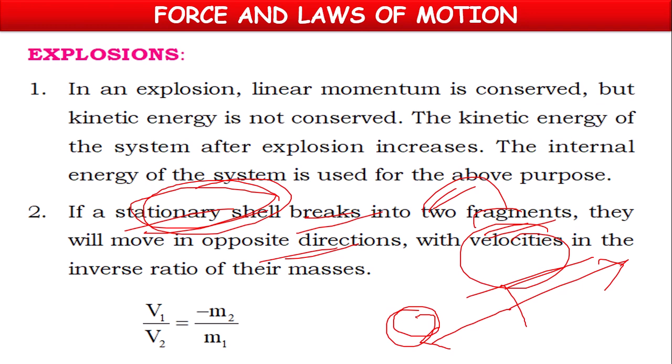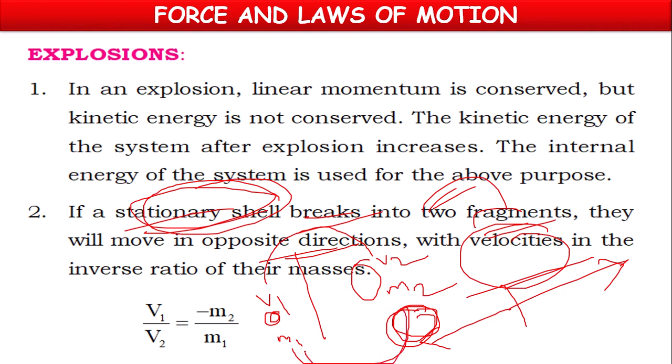Means if the bomb is divided into two fragments, small mass m1 and big mass m2, then the smaller mass's velocity V1 will be more, and the bigger mass's velocity will be less. The velocities will be in inverse ratio to the masses.